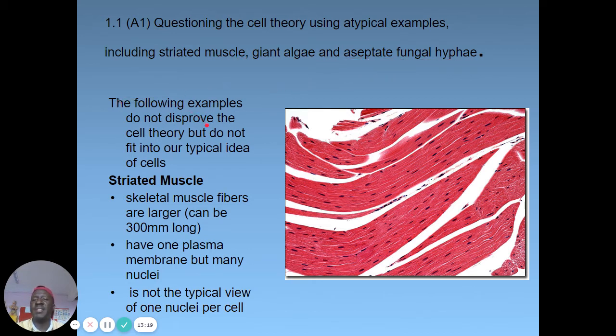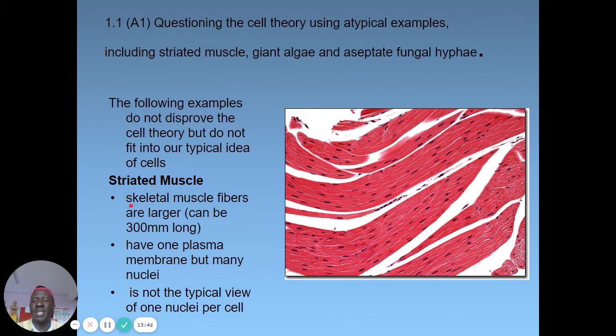So the following examples do not disprove it, but at least there is something they are trying to remove from the cell theory. So that means the cell theory is still about 90% true, and the 10% comes as a result of some of these discrepancies, as we are yet to see next.